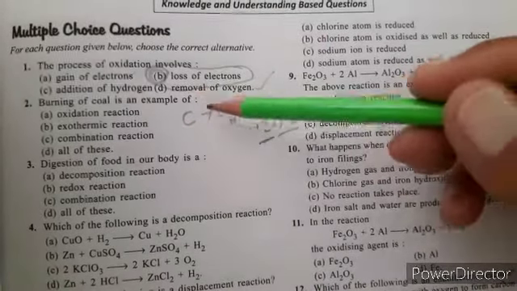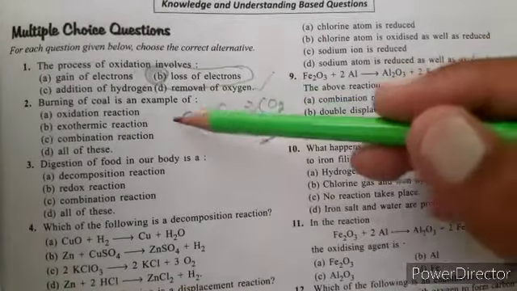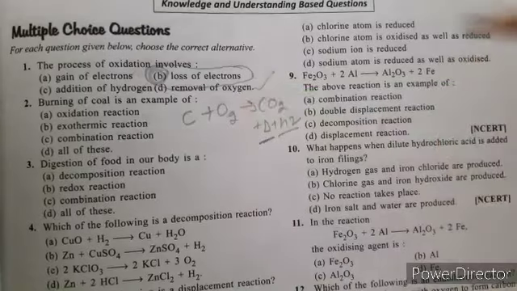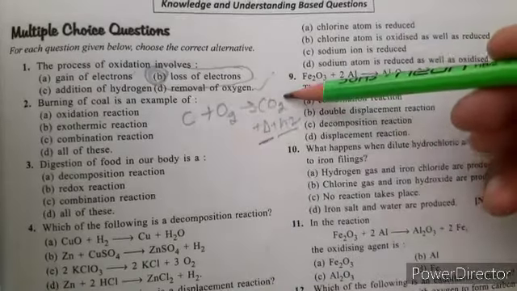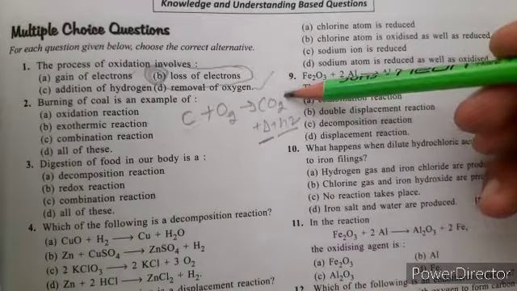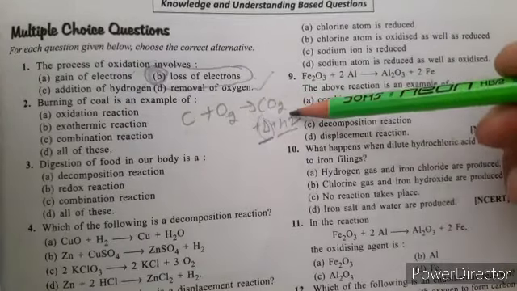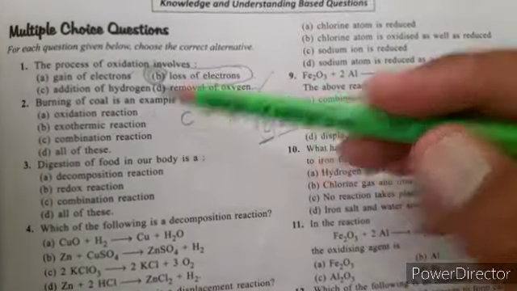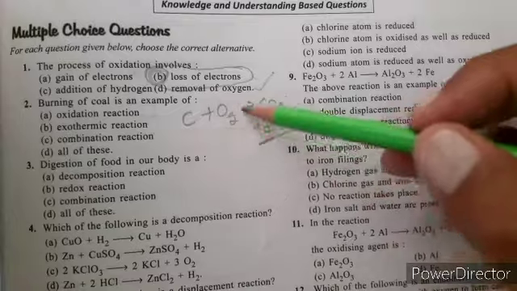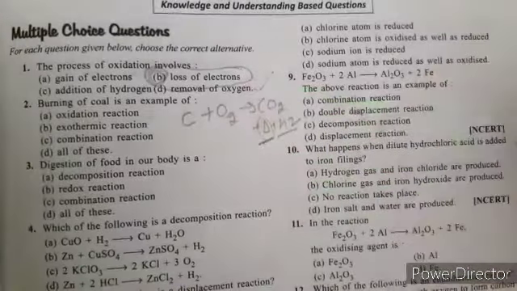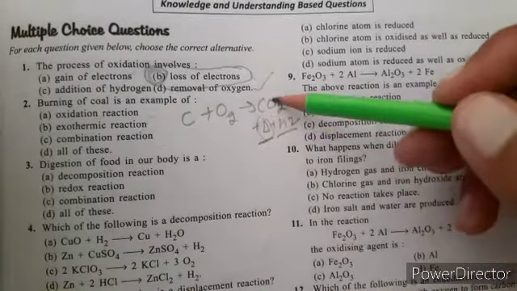It is a combination reaction because two or more components combine to form a single product. This reaction also produces heat, so it is also an exothermic reaction. Here carbon gains oxygen, or loses electrons, so it is oxidation also.